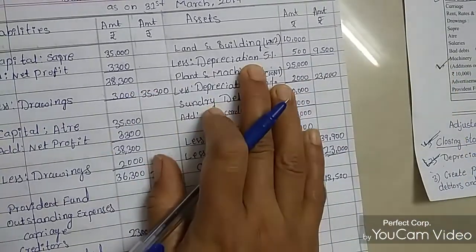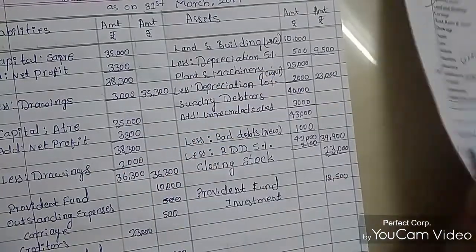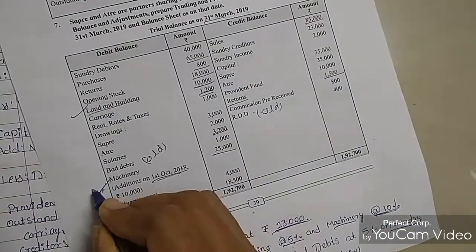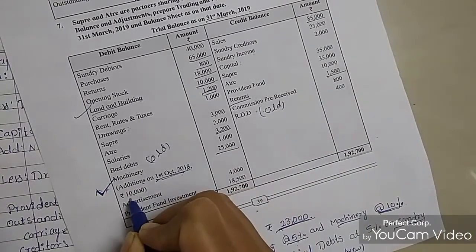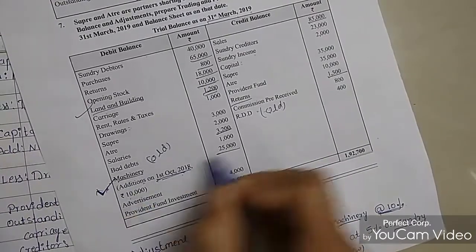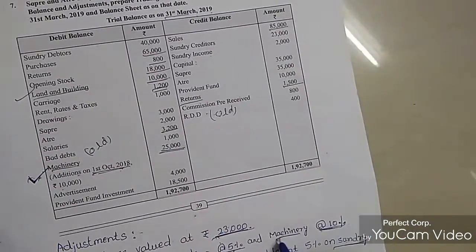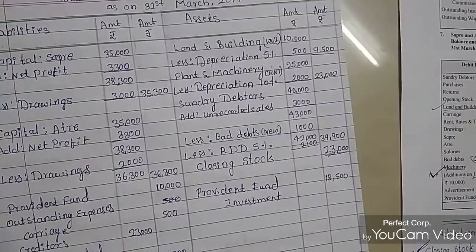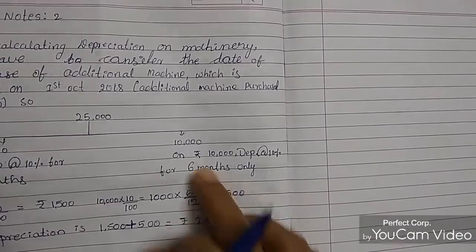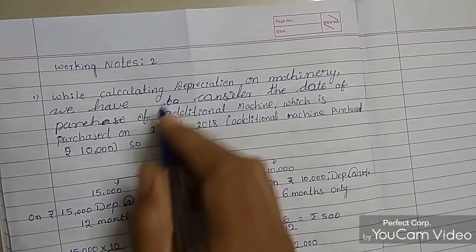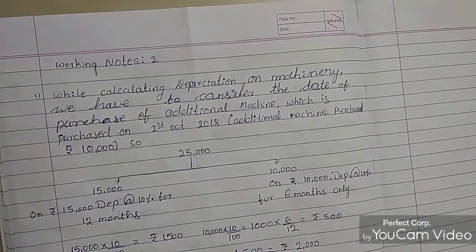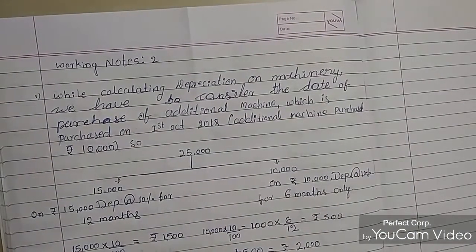Then plant and machinery. For plant and machinery we have an adjustment: additions on 1st October 2018 to the machinery of 10,000 rupees. Machinery amount is 25,000. We need to calculate 10% on the machinery. So we'll see the working note now. First one I calculated here, working note 1.